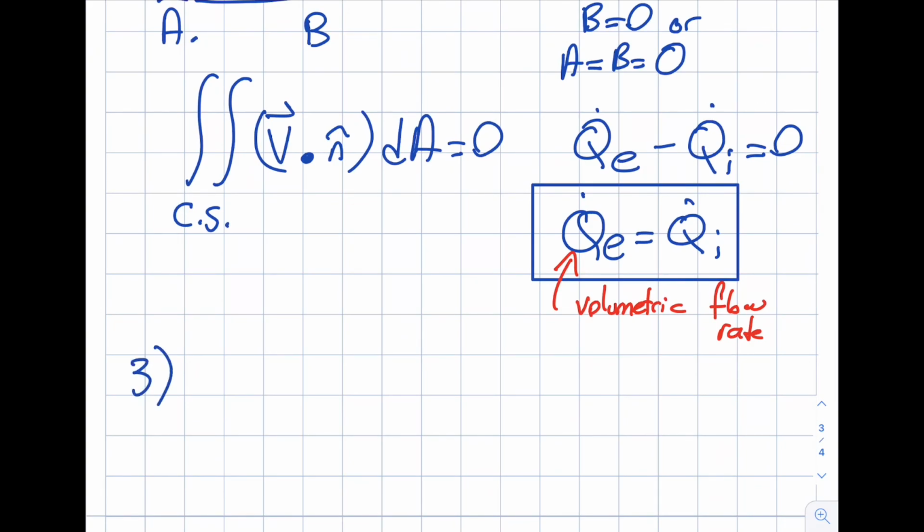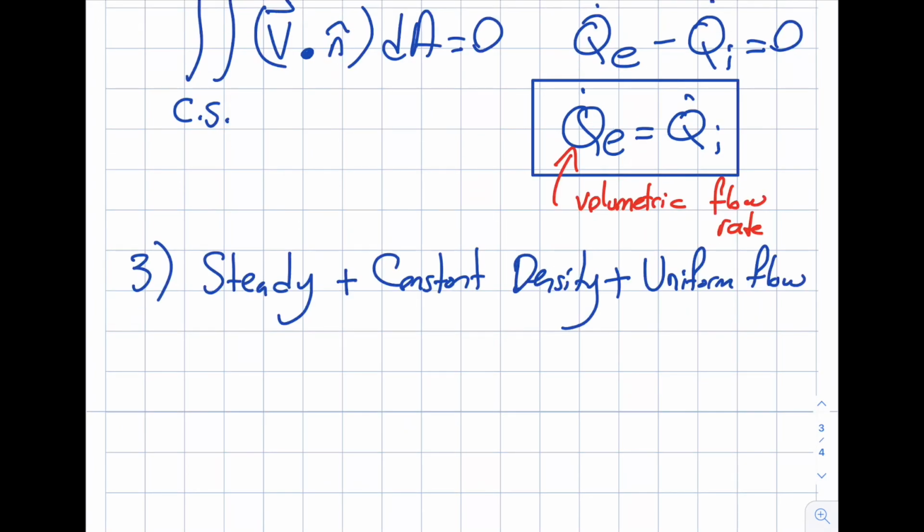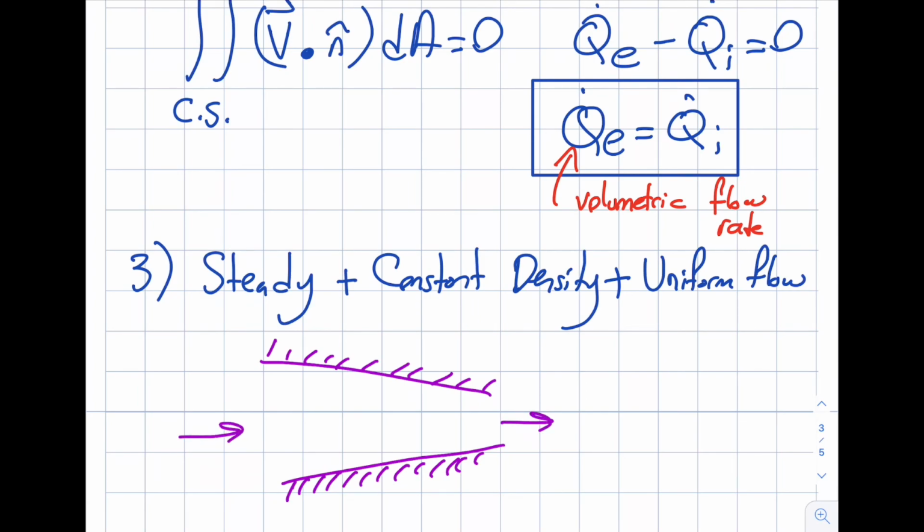And the third special case is I'm still going to have steady, I'm still going to have constant density, and I will also have uniform flow. So the question here is, what is uniform flow? We didn't really talk about it. So let me draw my system again. I have a nozzle. I keep giving the same example, but whatever. I have an inlet over here, and I have an exit over there. I have my control volume that I selected.